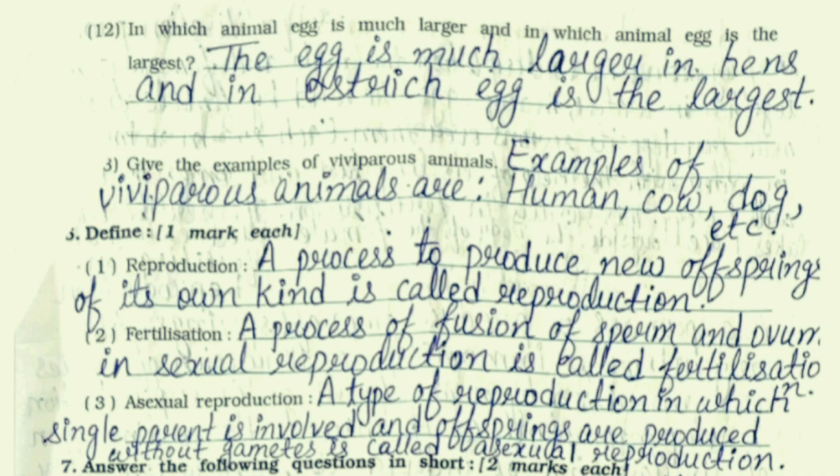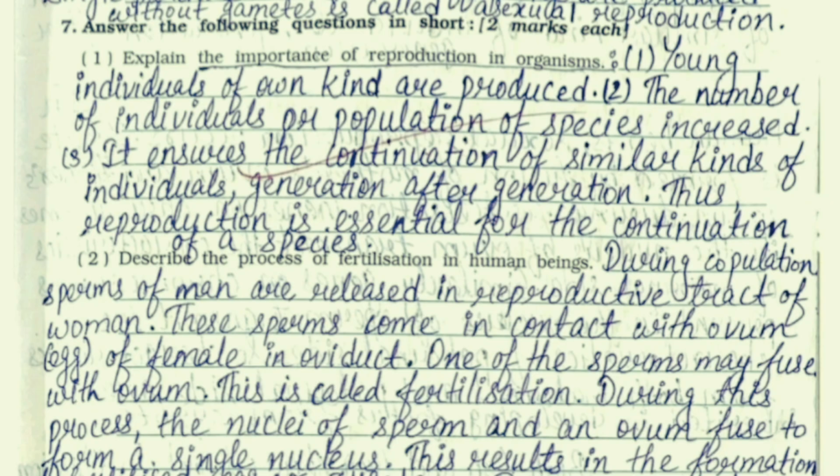Now question number 6, define. First one, reproduction. A process to produce new offsprings of its own kind is called reproduction. Second, fertilization. A process of fusion of sperm and ovum in sexual reproduction is called fertilization. Third, asexual reproduction. A type of reproduction in which a single parent is involved and offsprings are produced without gametes is called asexual reproduction.